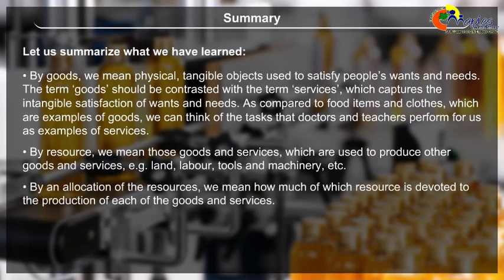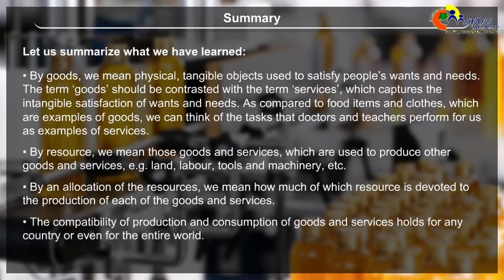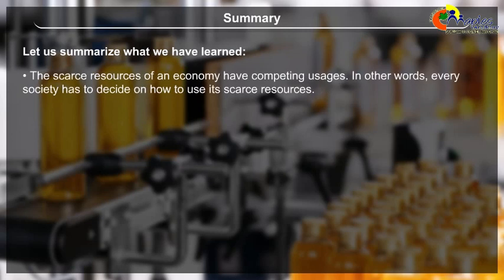By an allocation of resources, we mean how much of which resource is devoted to the production of each of the goods and services. The compatibility of production and consumption of goods and services holds for a country or even for the entire world. The scarce resources of an economy have competing usages. In other words, every society has to decide how to use its scarce resources.